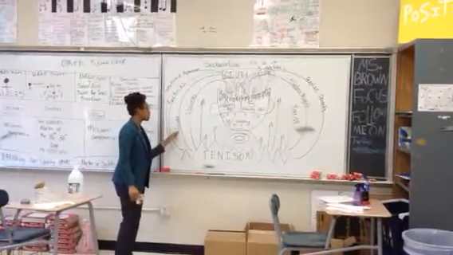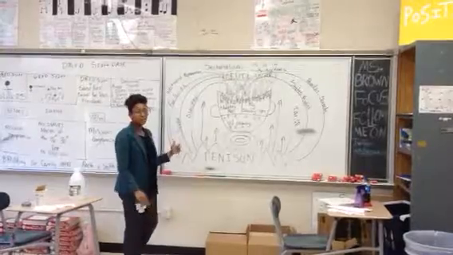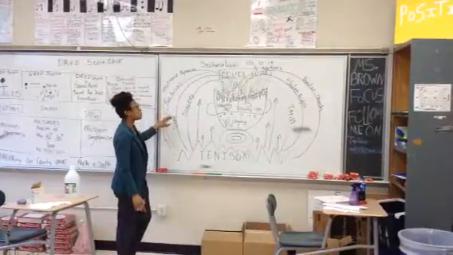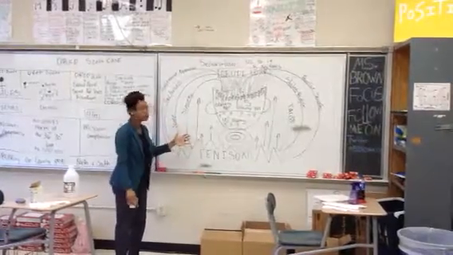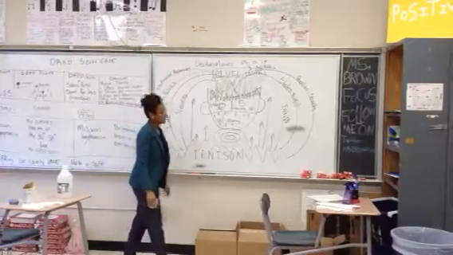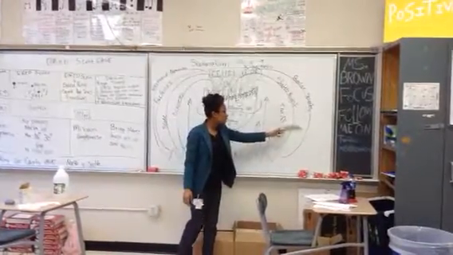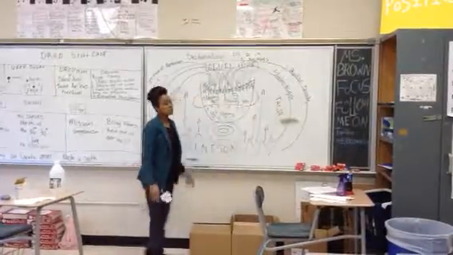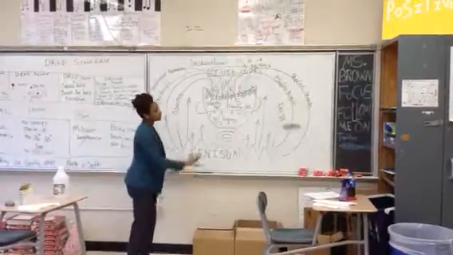Then we're going to add the issue to secede, meaning that states have a right to leave the Union. This is going to cause some problems. Next, we see factories and manufacturing and the industrial revolution is going to cause problems. Westward expansion is going to cause some problems. Here, the tariff, the tax on goods coming from other countries, is going to cause a problem. States' rights, states being able to say no to the federal government, is going to cause some problems.